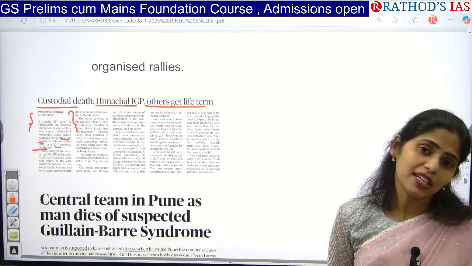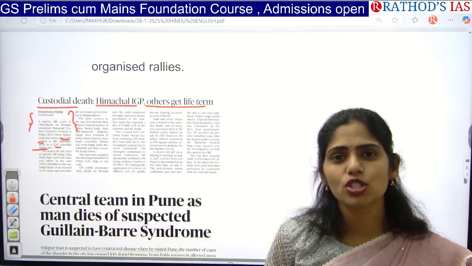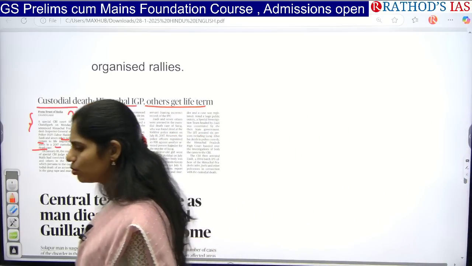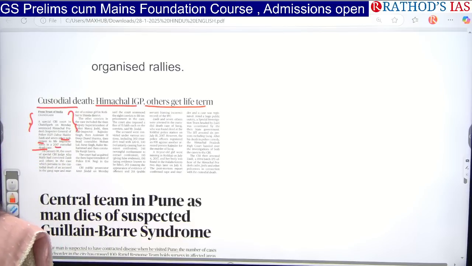And the second one here is judicial custody. That means in the judicial premises, because of overcrowding. And have you seen that movie, the one with Venkatesh as the hero, where he files a case against God?